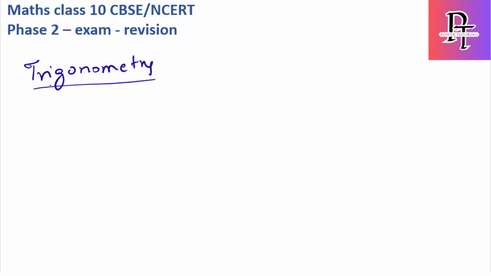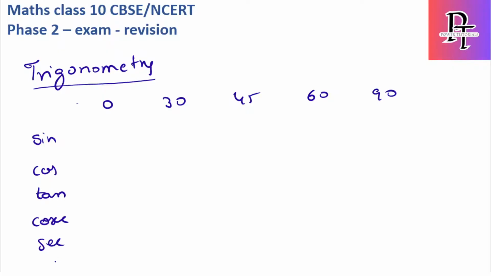For trigonometry, most of you might already know this: first you need to remember the table which has all the ratio values, for 0 degrees, 30 degrees, 45, 60 and 90. The ratios are sine, cos, tan, cosecant, secant and cot.